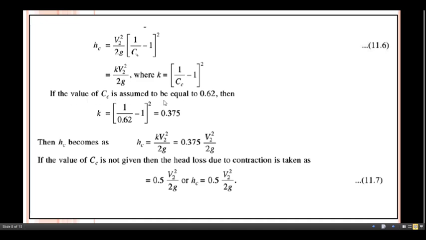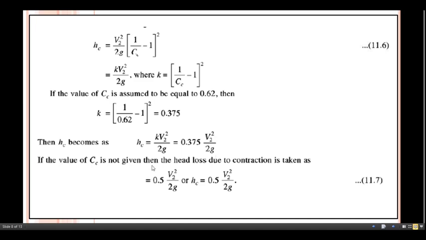Now if the value of Cc is assumed to be equal to 0.62, then you can write the value for K this way: K equals (1 upon 0.62 minus 1) whole square. We get the value for K as 0.375. Then hc becomes K into V2 square divided by twice g, so 0.375 multiplied by V2 square divided by twice g.